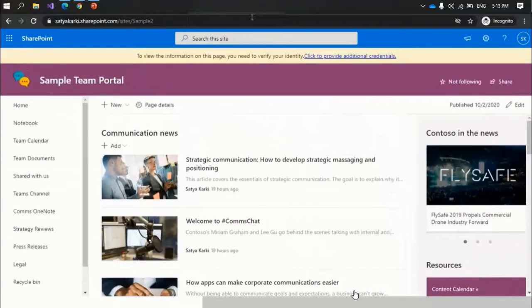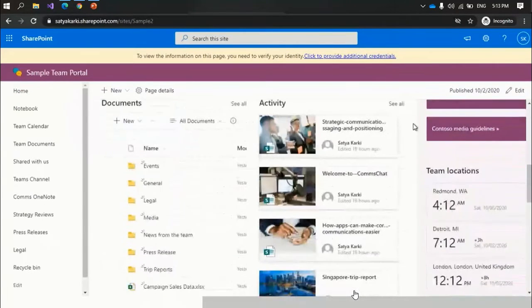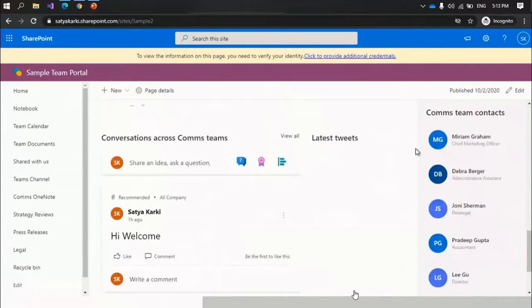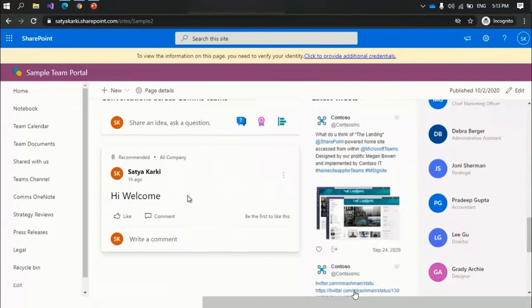Similarly, I want to show you another portal. This is also a portal, that is a team portal. You can see content is rich, documents are there. Then you can even include your team here, team communication you can do from the portal itself. So these are the modern experiences you have. Now let me go back to my slide.